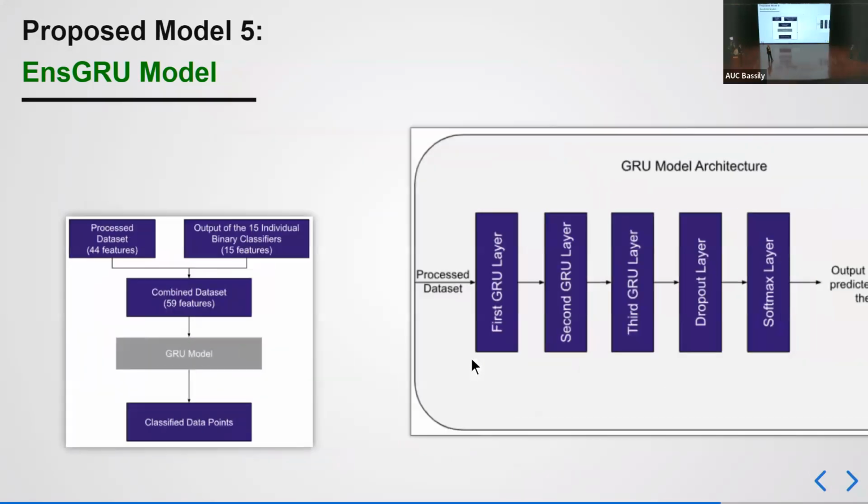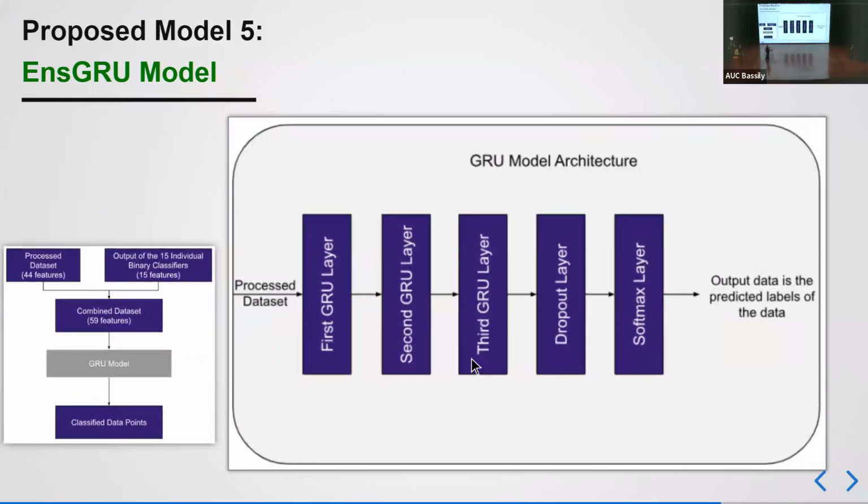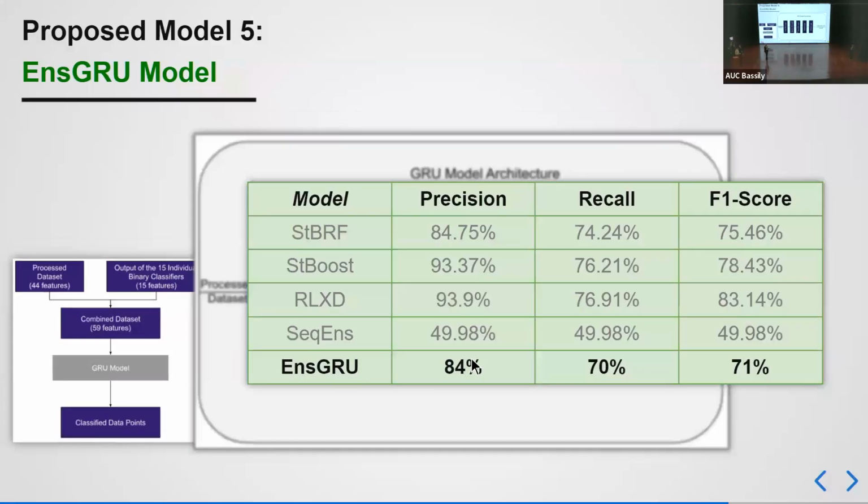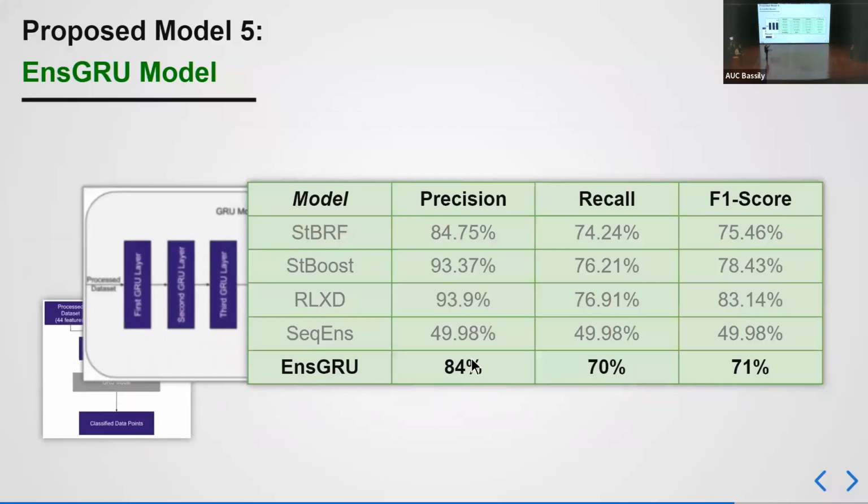The GRU model, to be more specific, consists of 3 layers of GRU, followed by a dropout layer and a softmax layer just for multi-classification. As expected, the results actually increased. It increased to 70% regarding the recall when comparing it with the sequential ensemble. However, we can still notice that machine learning models are way better than the GRU. Therefore, we concluded that we were on the right track to utilize machine learning algorithms instead of deep learning algorithms.